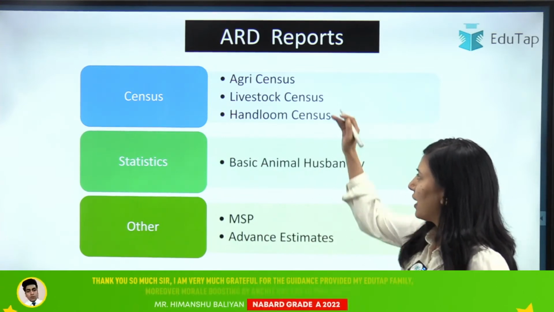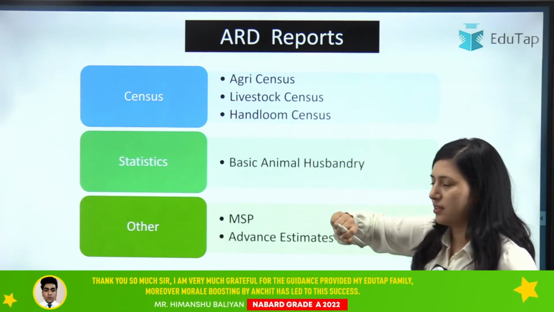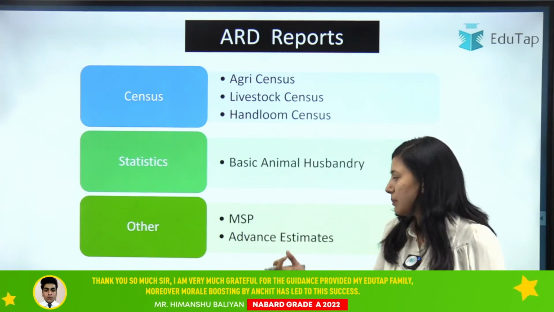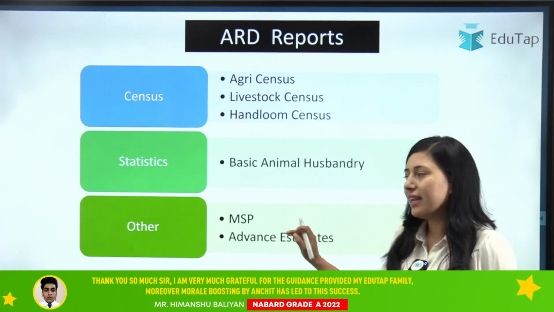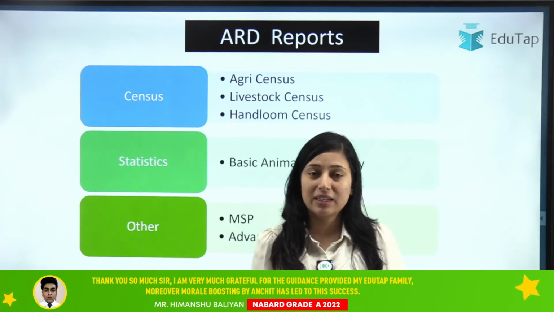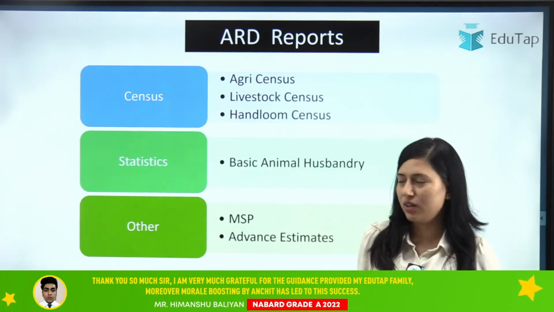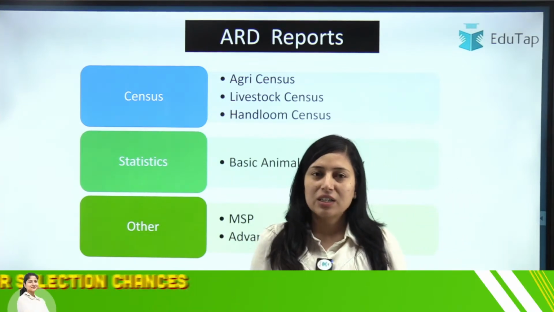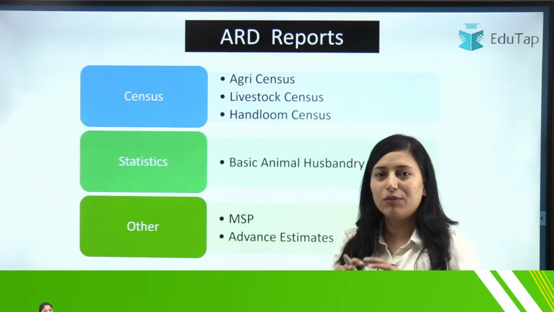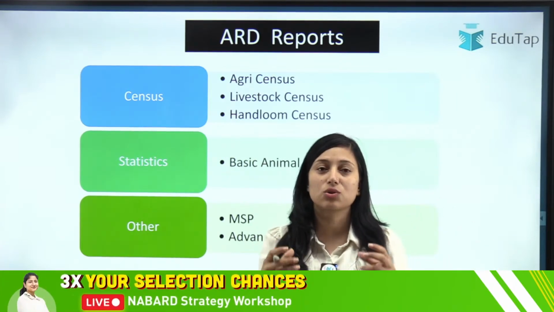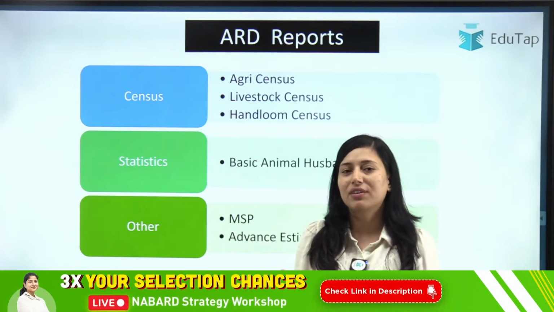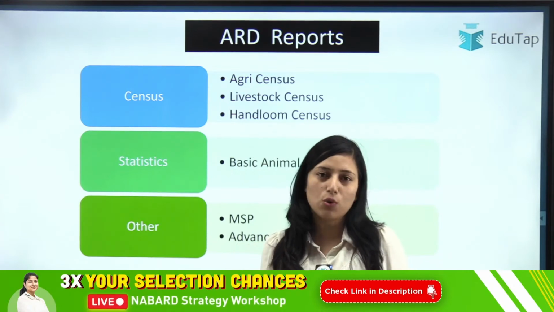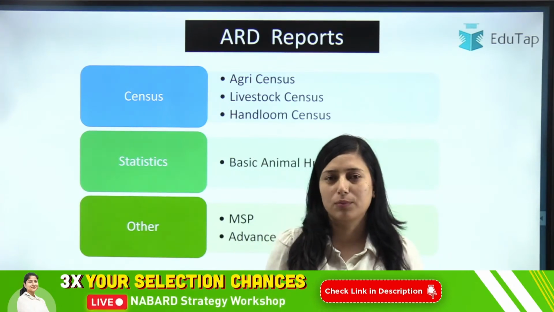So today we will be covering your agri census, livestock census, and handloom census, okay? And then basic animal husbandry statistics, and in others we will be covering your MSP and advance estimate. MSP and third advance estimate we have covered, but in this we will be covering the third as well as the second, okay? So these are the reports that we are going to cover today. Students, I request you, if you have already covered this, please try to analyze through today's session to what extent you have covered, right?